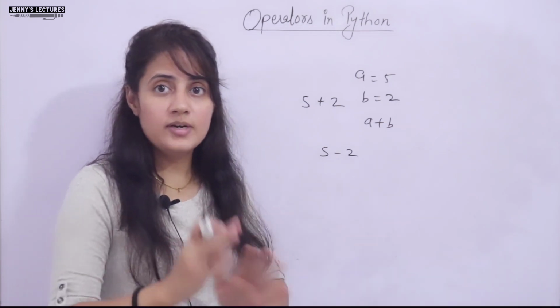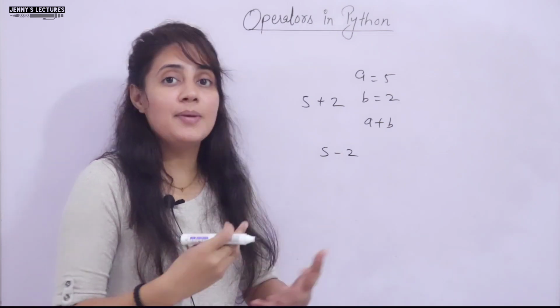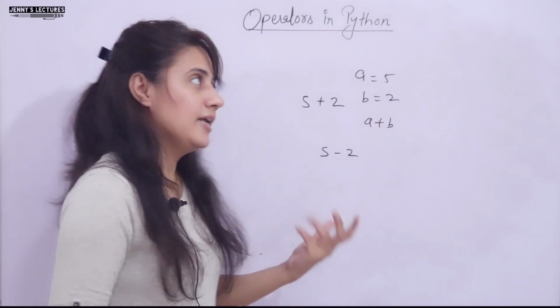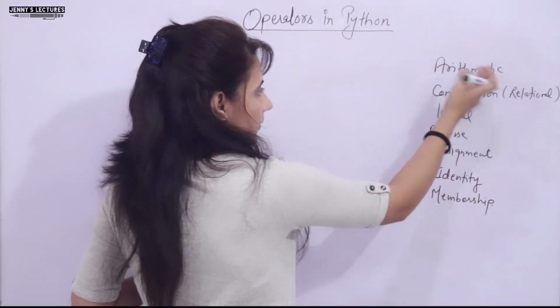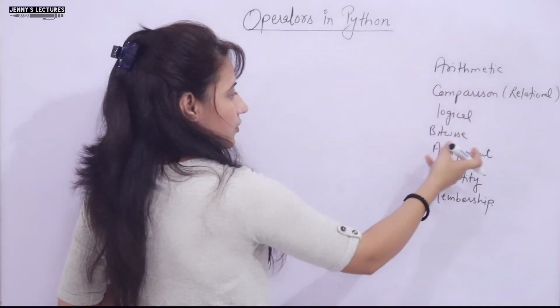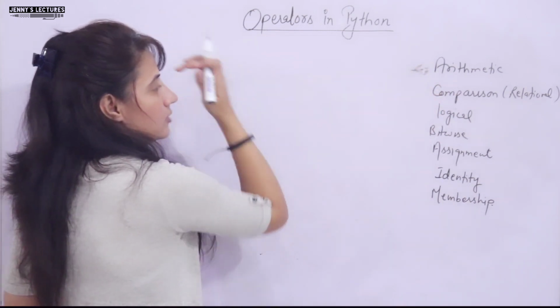All these operators we will be discussing one by one. In this video, we will be talking about arithmetic operators.